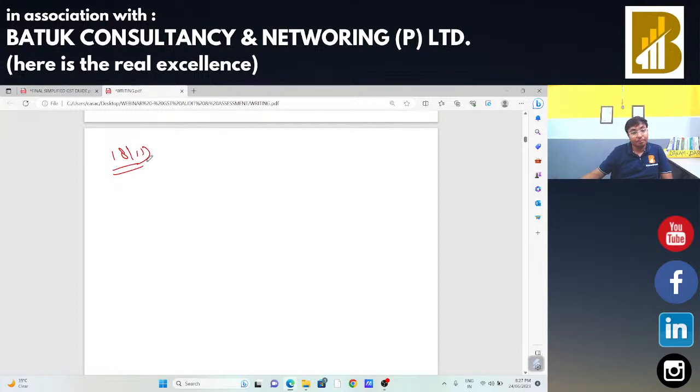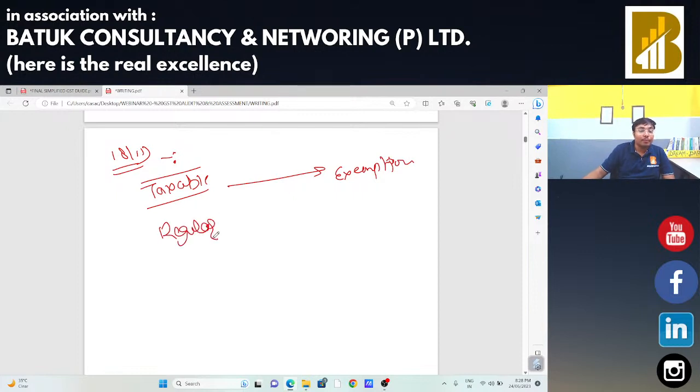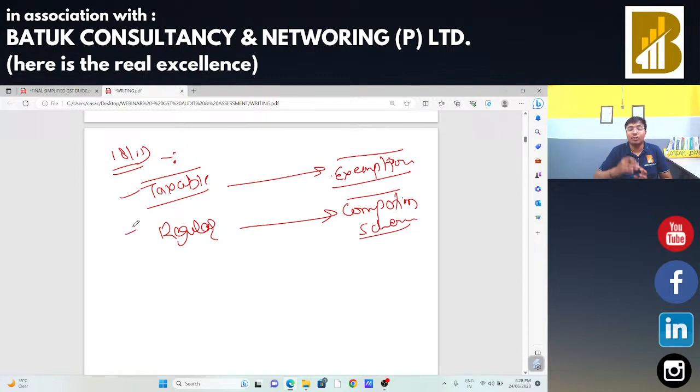Okay, now if a taxable goods is going for exemption, or any regular taxable person is opting for composition scheme, taxable goods is converted into exempted goods, notified as exempted goods, or a regular taxable person is going to composition scheme.